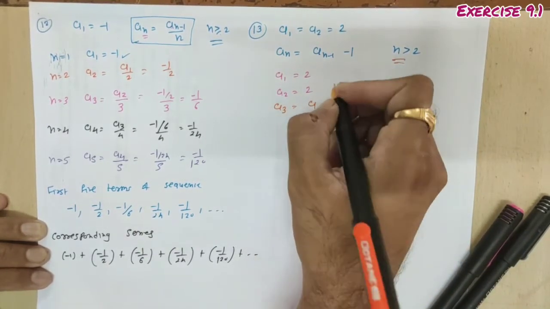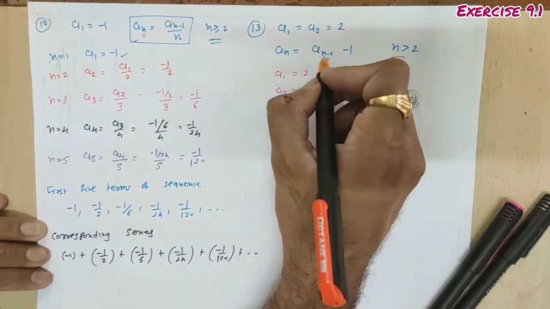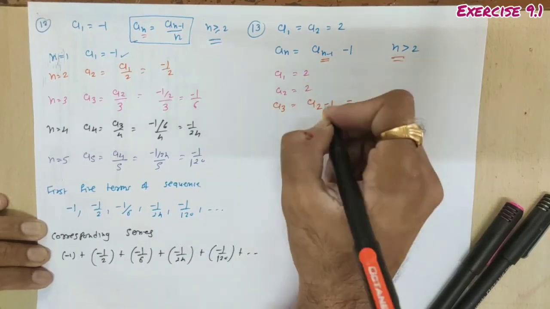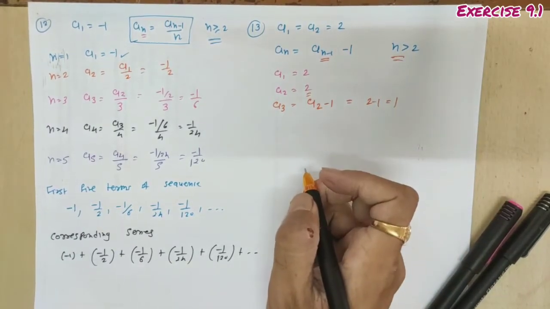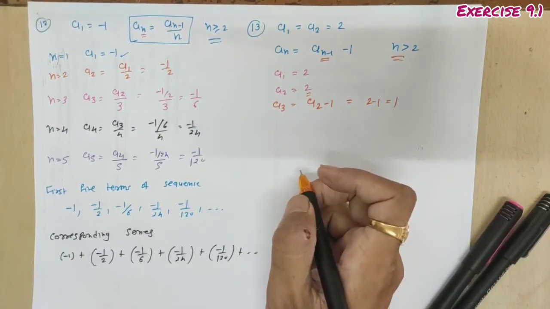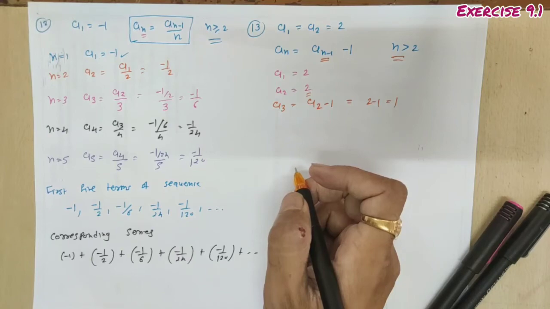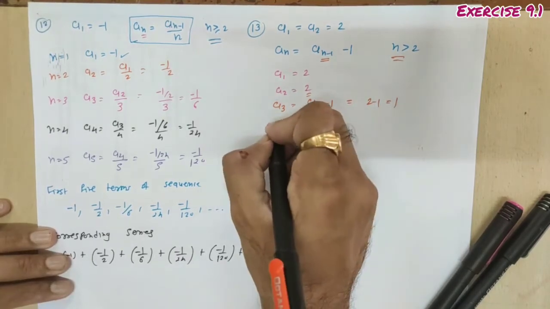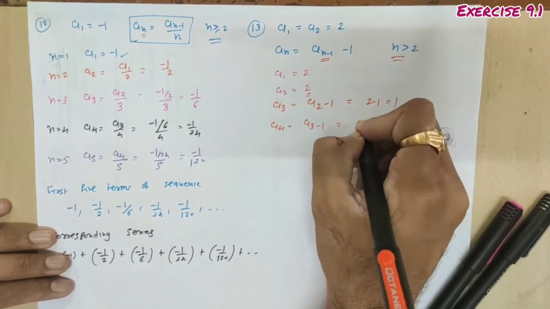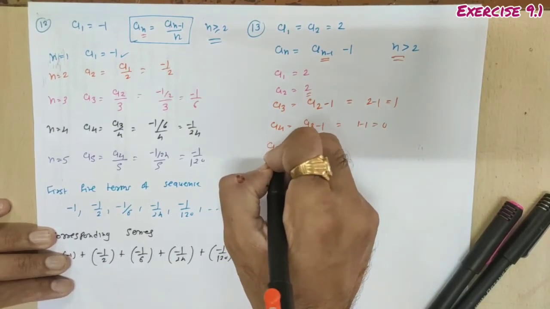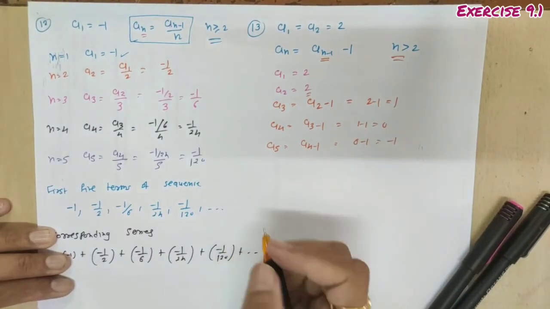So a3 is a(3-1), that is a2 minus 1, if you put n equal to 3 over here. What is a2? Second term is 2, so 2 minus 1 is 1. Clear? Now similarly we have to find the value of a4. So a4 is a3 minus 1. a3 is 1, 1 minus 1 is 0. Similarly a5, which is a4 minus 1, 0 minus 1, which is minus 1.